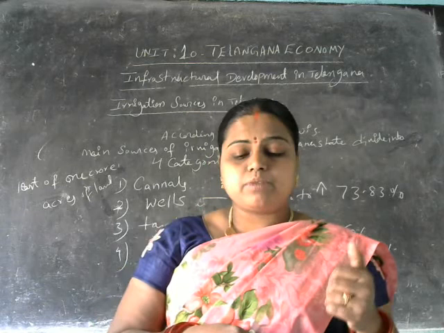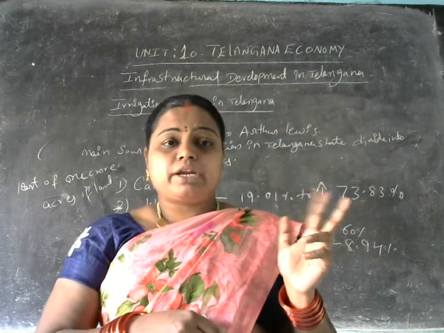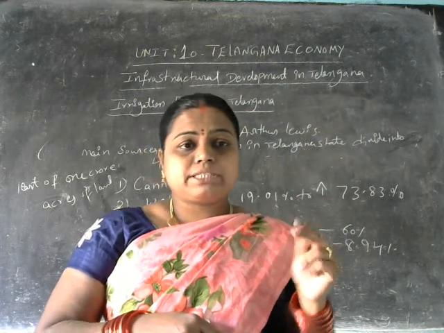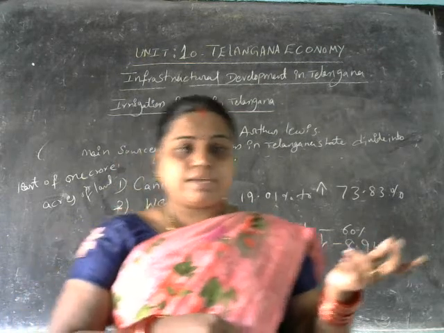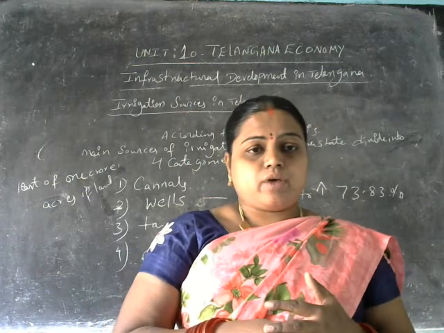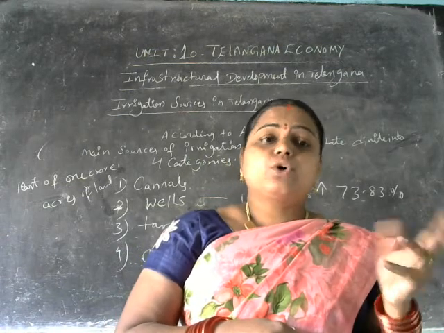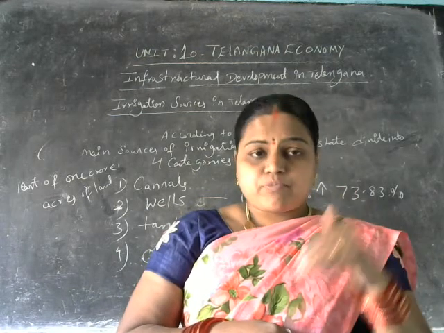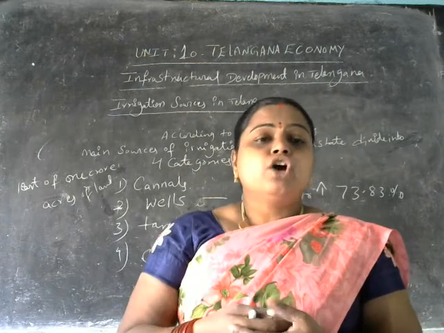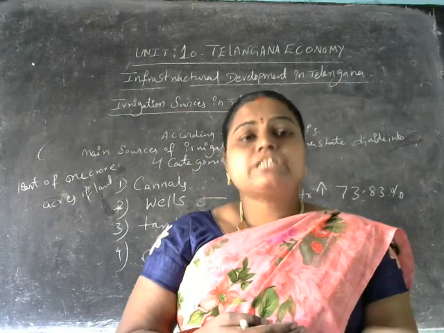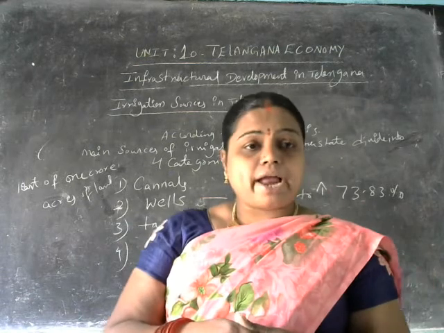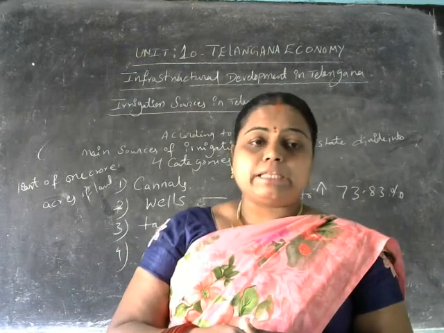The number of irrigational projects are there under the 2 main rivers which flow in our Telangana state, as we have already discussed. One is the Krishna river basin and the other is the Godavari river basin. What are the different projects providing irrigational facilities as they try to reach 1 crore acres of land for irrigation in Telangana state?